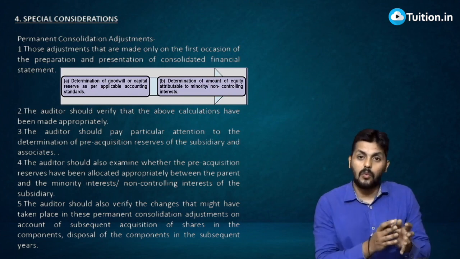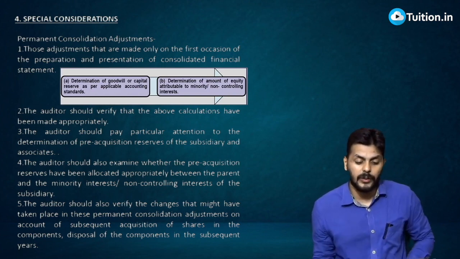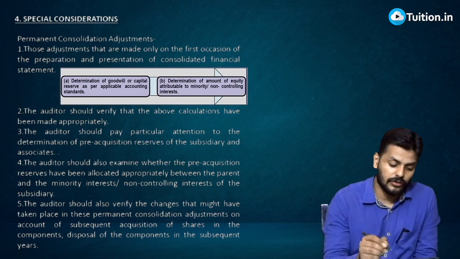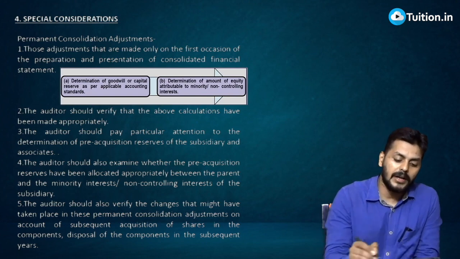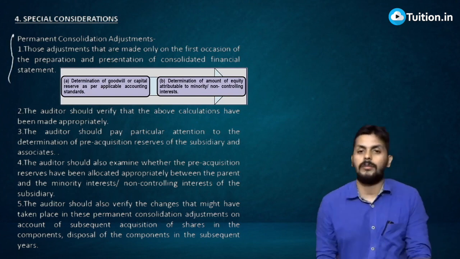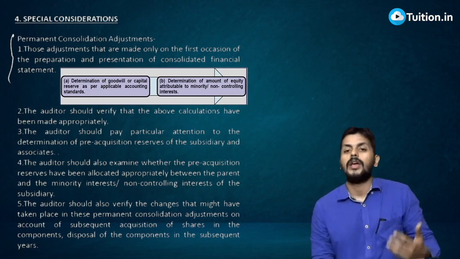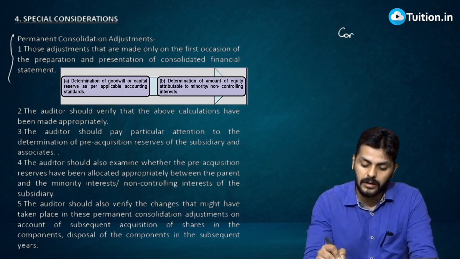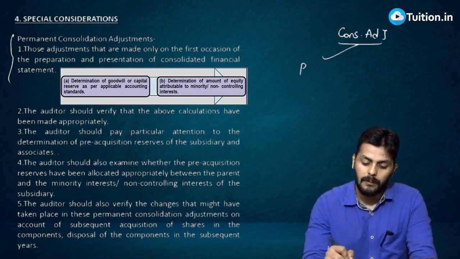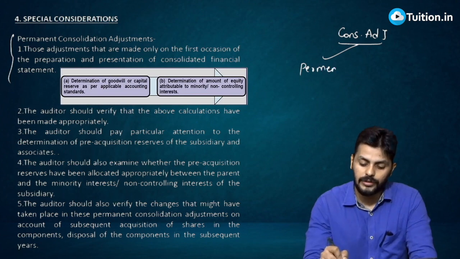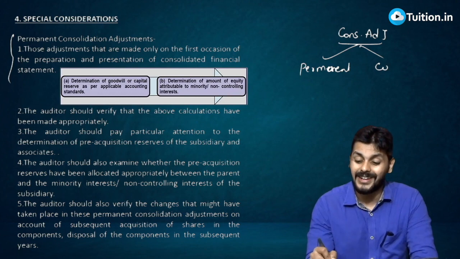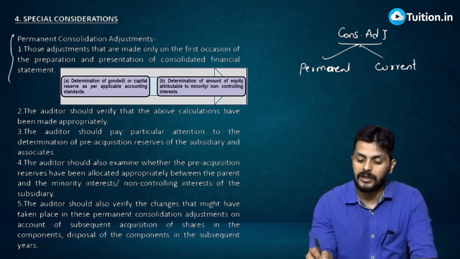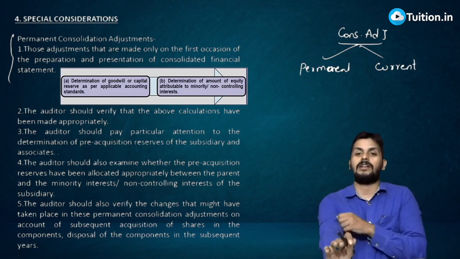Now we are going to start topic number 4, wherein we talk about the special considerations that we have to take into account. Now let's look at permanent consolidation adjustments. When you are making the consolidation for the first time, we have to make that permanent consolidation. There are two types of consolidation adjustments. Watch this carefully: permanent consolidation and current period. Now don't be of the impression that if one is permanent, the other is temporary. No, there is nothing called temporary.